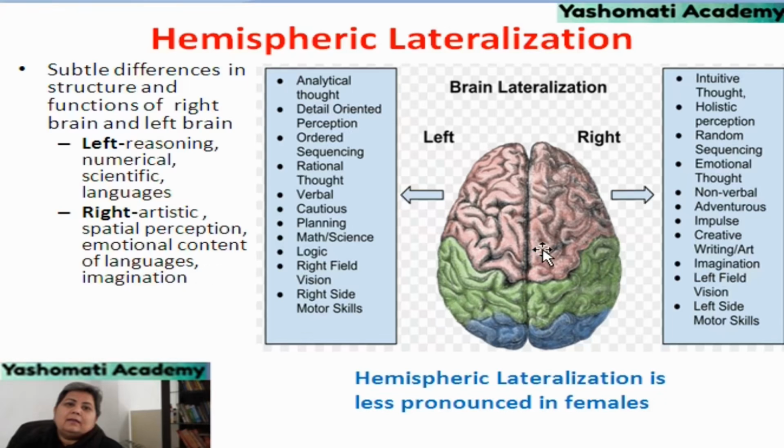So, here we can see that language is located in both parts. As far as learning of language is concerned, that is more related to the left part, whereas writing new content which is based on emotional content or imagination is more the work of the right side of the brain. There is another interesting piece of information: hemispheric lateralization is less pronounced in females. We have also seen that some of us can work with both hands equally well.